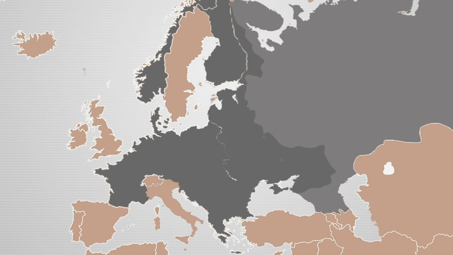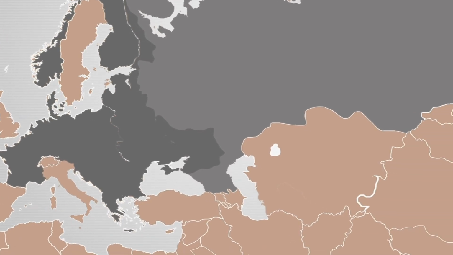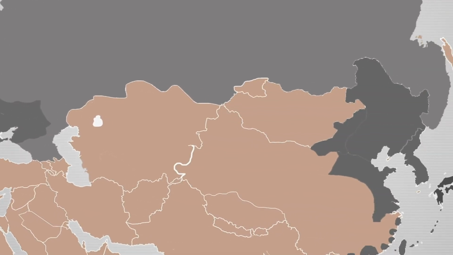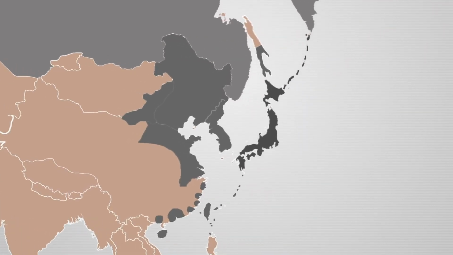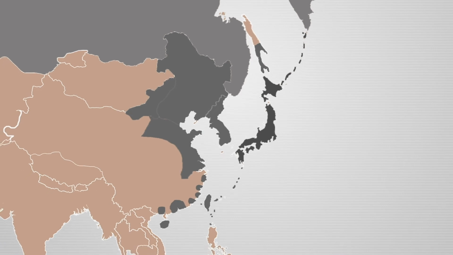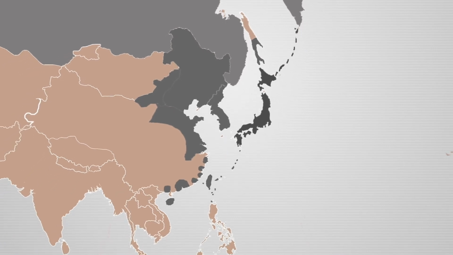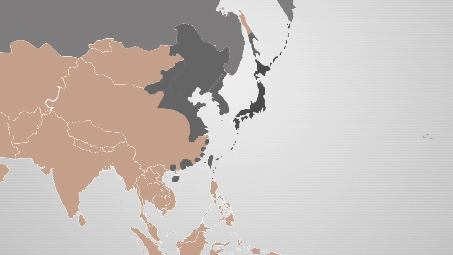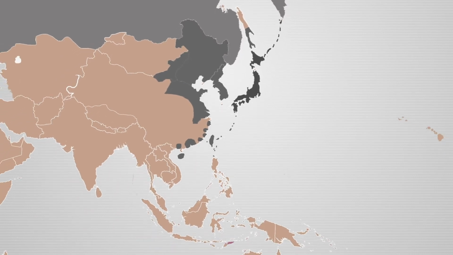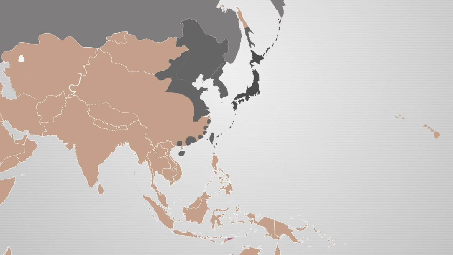Now I'm going to talk about the Pacific Ocean. Till 1940, Japan had captured a large area and was an empire in itself. After joining the Axis Powers, Japan attacked the colonies of Britain and France because they were fighting from the Allied side and Japan was fighting from the Axis.